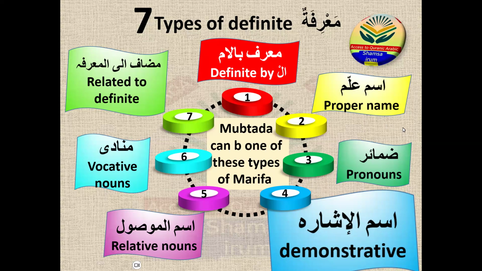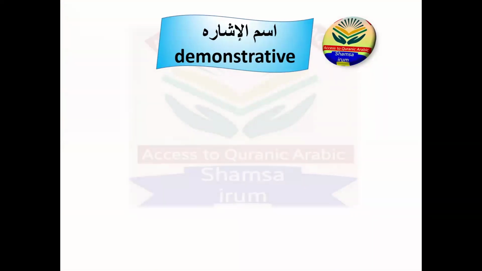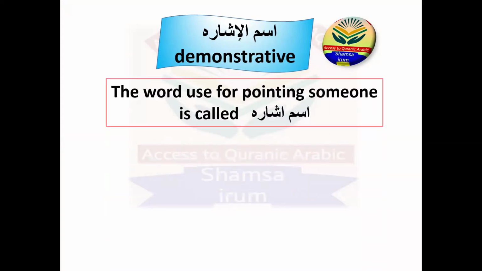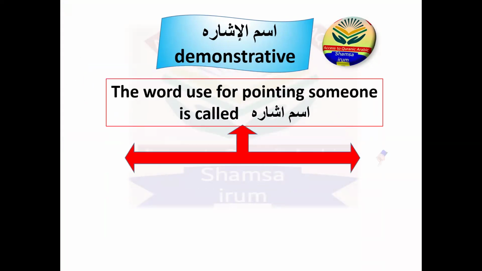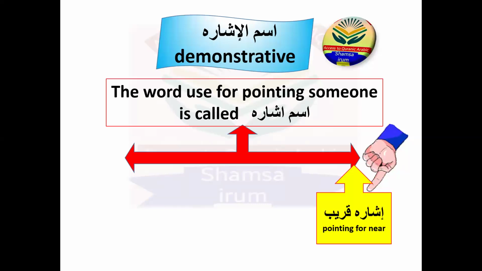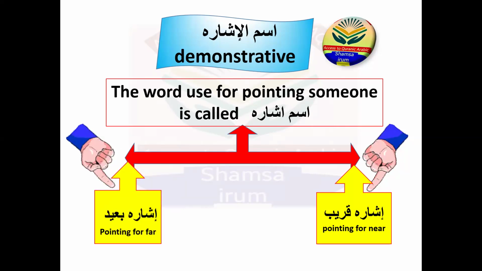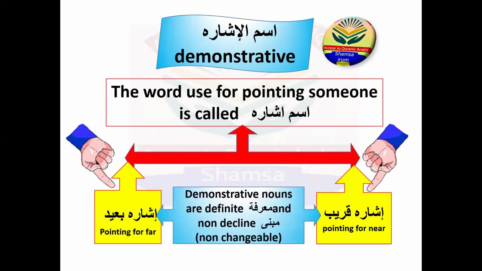So what is ismul isharah? You have already learned about this a little bit, so I will go through it again. Ismul isharah, the word used for pointing at someone, is called ismul isharah. And there are 2 types of ismul isharah. One is isharah qareeb, pointing for near, and the other one is isharah ba'id, pointing for far. These ismul isharah are always definite. They are marifa, and they are mabni.